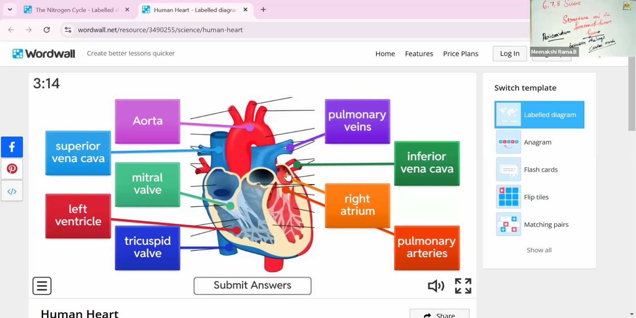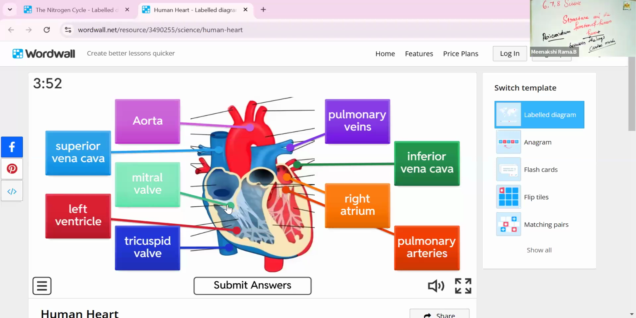What is the correct answer for this valve? Yes, this is the right atrium or mitral valve. Do you know the part? And then the next ones are the pulmonary veins and the pulmonary arteries also. This is called the superior vena cava. This is the left ventricle part, and then the tricuspid valve and the bicuspid valve. There are two kinds of valves also. This is the tricuspid valve.